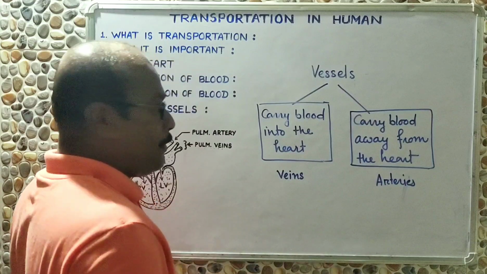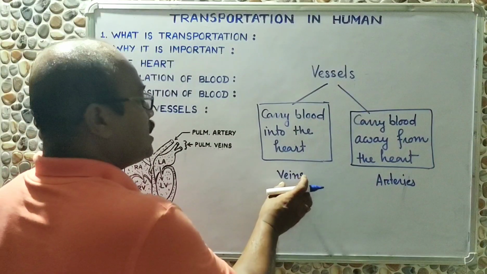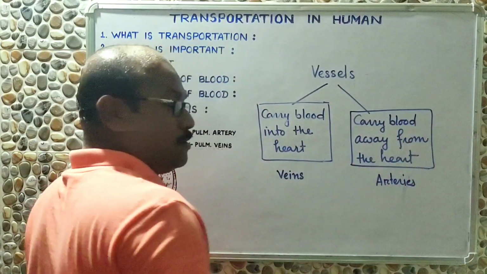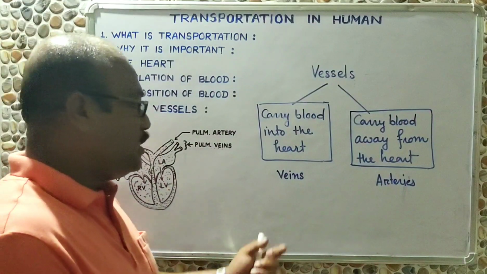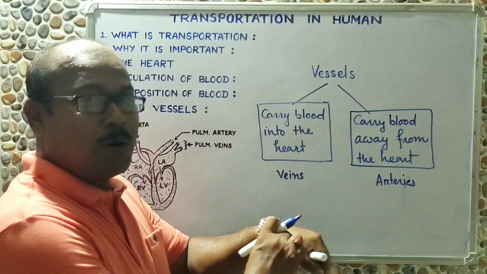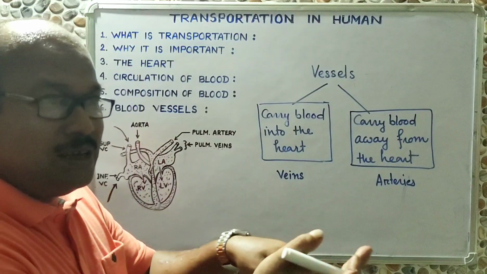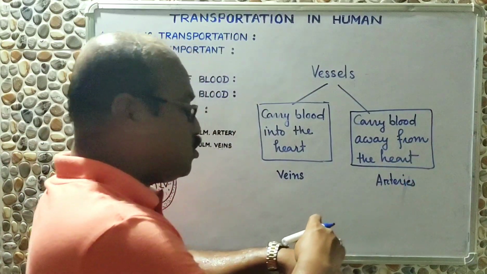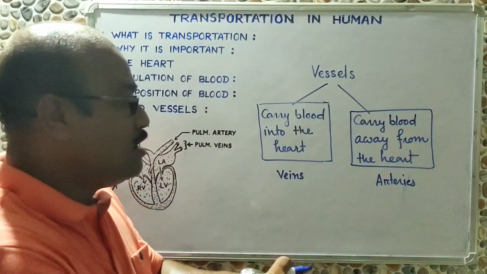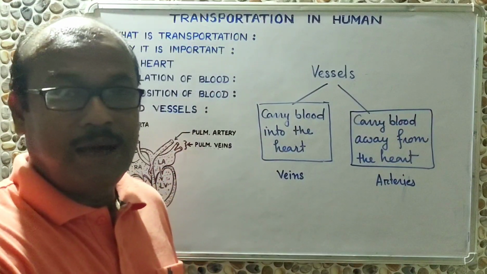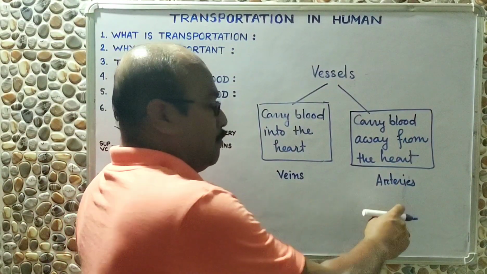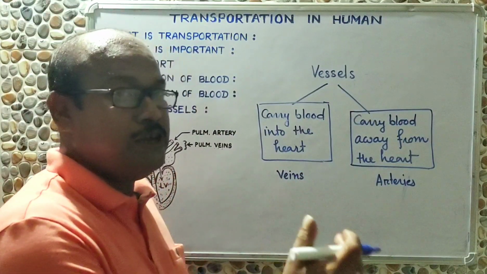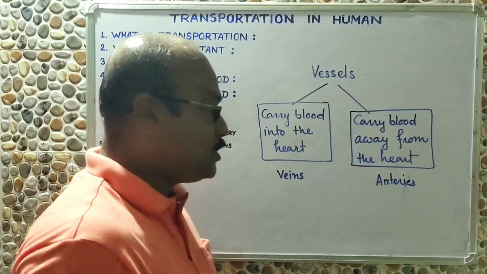Now let us see the differences. The first difference: veins carry blood into the heart, while arteries carry blood away from the heart. The second difference: veins are present just below our skin, superficially. But arteries are not superficially present just below the skin; arteries are present deep inside the muscles. So under the skin you will never see the arteries, you will see veins. So veins are superficially placed, but arteries are deeply placed.